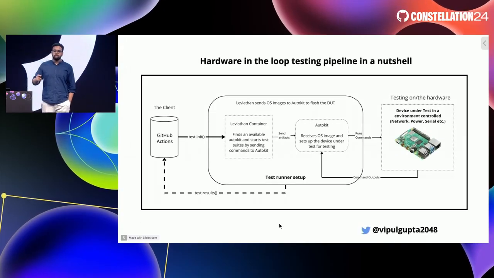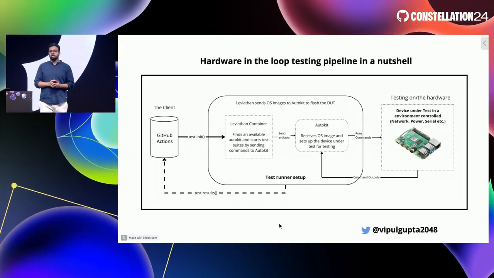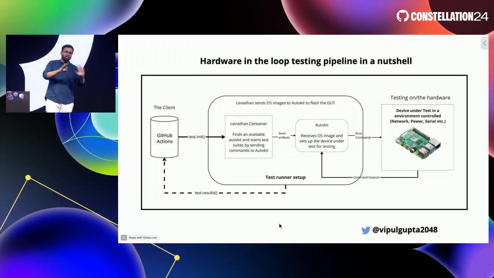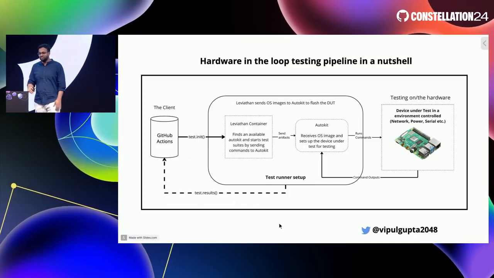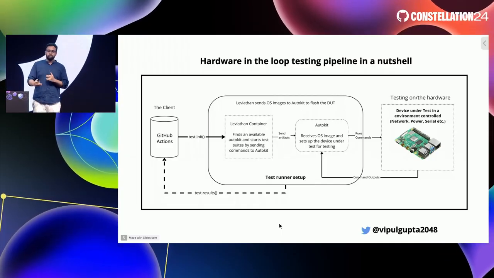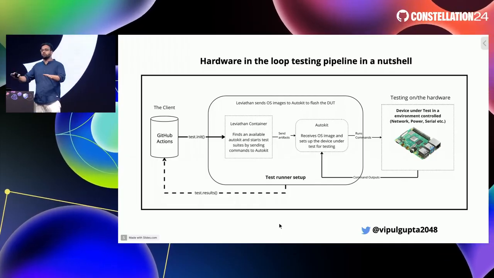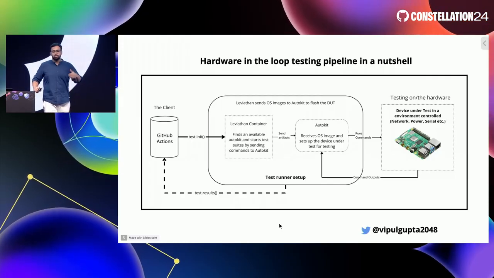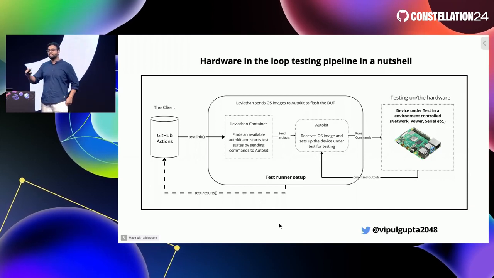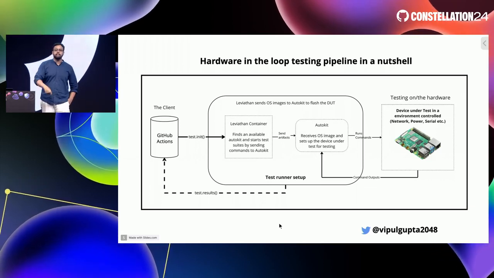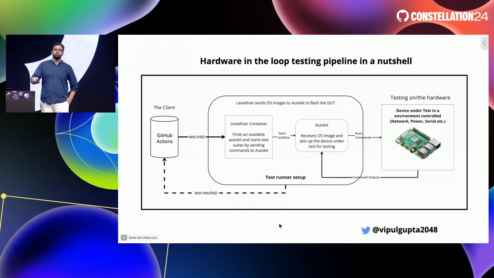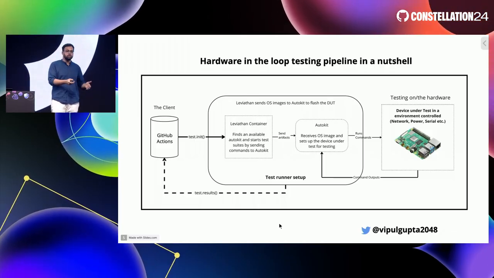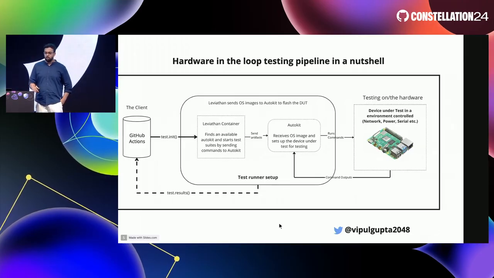And this is the pipeline that we have for AutoKit, where your GitHub Action or your GitLab CI/CD pipelines, whatever you use, nothing is in terms of competition. Whatever you want to use, you can just send signals saying, hey, I want to do this to the device. The AutoKit will say, yeah, sure, let's go for that. We'll turn on the device, run a few commands, and give you back the feedback. And that is hardware in the loop. When hardware is in the loop, you're getting feedback directly from the hardware. And that is pretty cool.